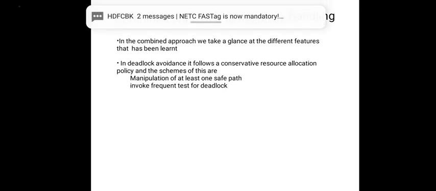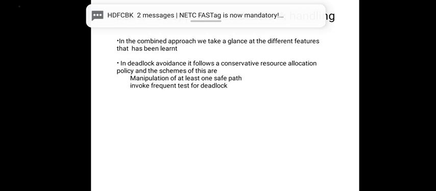In deadlock avoidance, we have seen we need to have the safe state in order to make sure that no deadlock will occur. The unsafe state may even cause the deadlock to happen. Here we have two types of approaches. One is the resource allocation graph algorithm for a single instance of each resource type, and one was the banker's